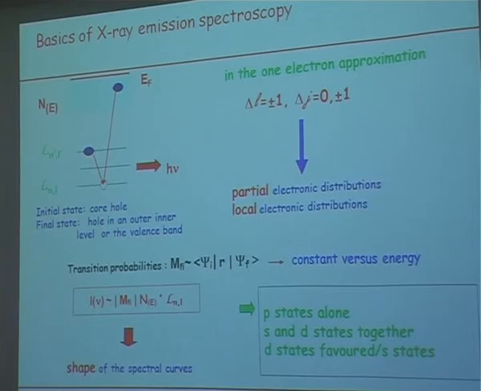So all the data which I will show is mainly referring to aluminum 3p states, because, as you see here, they can be obtained alone. So it is very easy to compare aluminum 3p states from one sample to another one. And I will be concerned mainly with aluminum compounds.